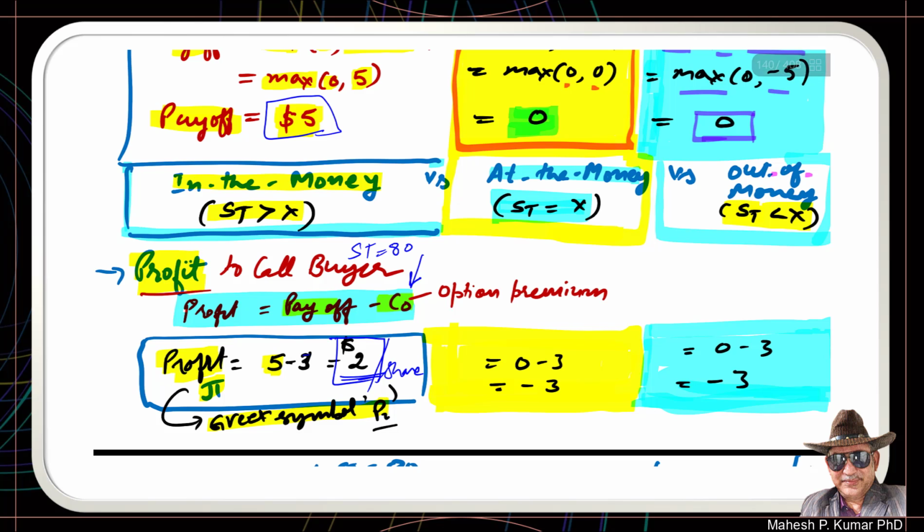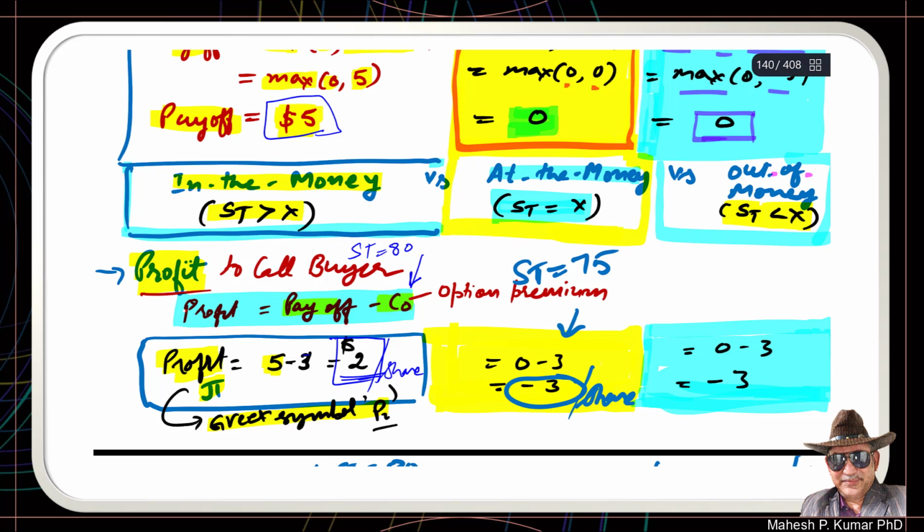But in case of ST of $75, which means the market price is 75 on the expiration, the payoff was 0, minus the option premium which the call option buyer has paid would be deducted. So the profit is minus 3. It means the call option buyer would be at a loss of $3 per share.